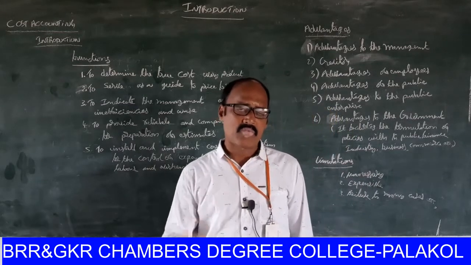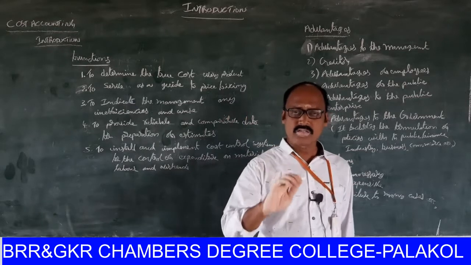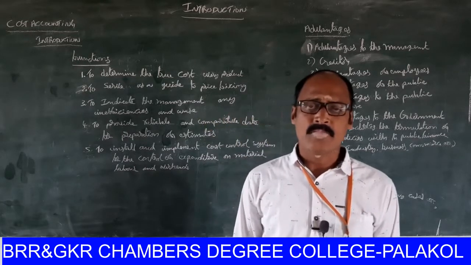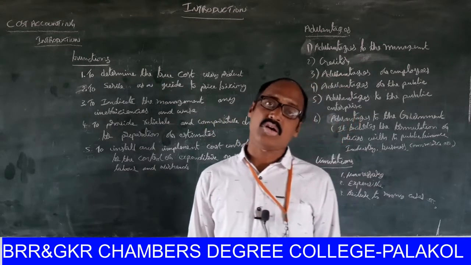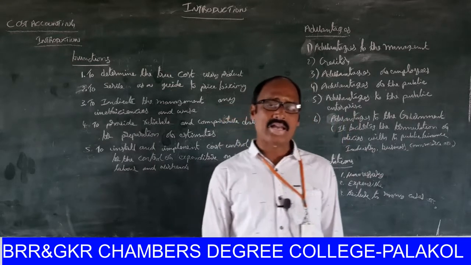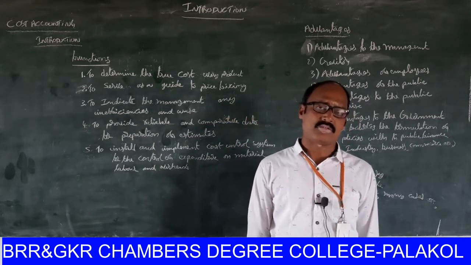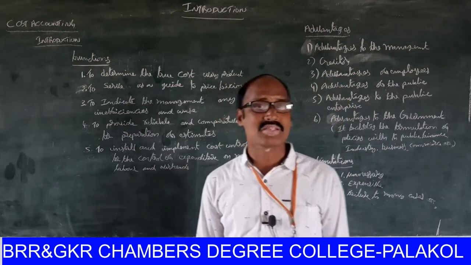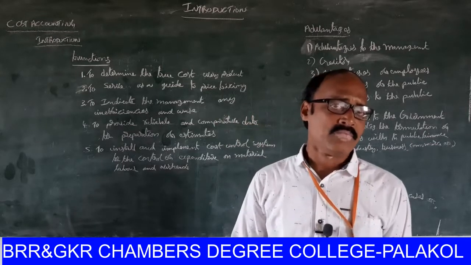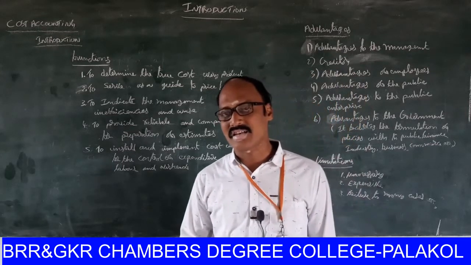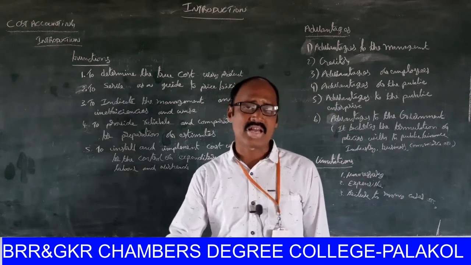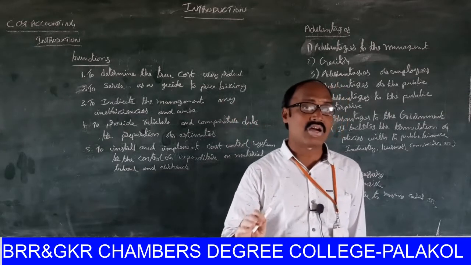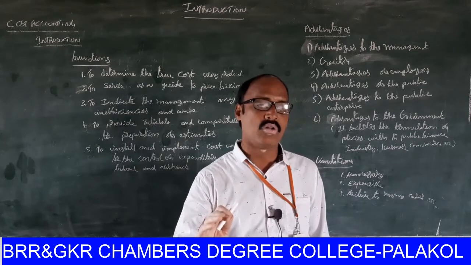You know very well the financial statements are of two types. One is the profit and loss account, the second one is the balance sheet. The profit and loss account reveals profit or losses. The balance sheet reveals assets or liabilities. So the financial accountant only concentrates on the preparation of financial statements. Financial accounting does not concentrate on cost, or on controlling of cost. Controlling of cost also plays a key role nowadays.